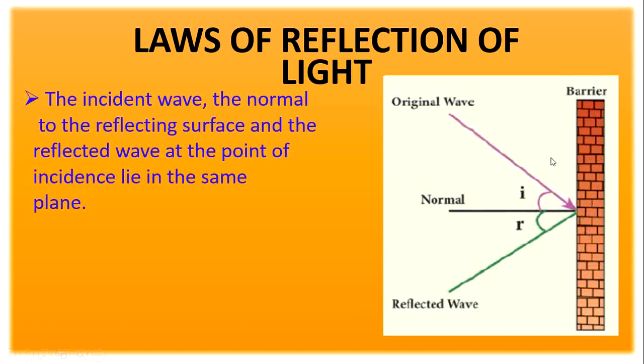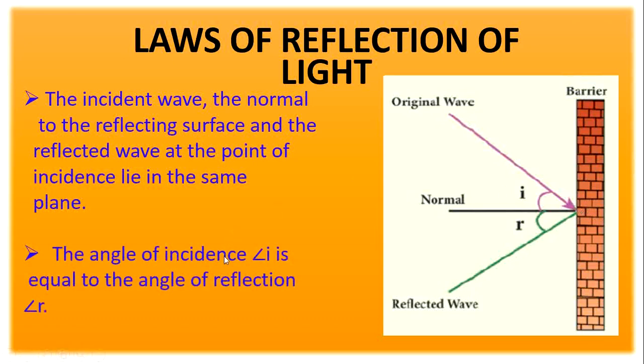So all these three waves lie in the same plane at the point of incidence, where all these three rays meet, which is called the point of incidence. All these three waves lying on the same plane at one point is known as the first law of reflection of light. So the incident wave, the normal to the reflecting surface, and the reflected wave at a point of incidence lie in the same plane.